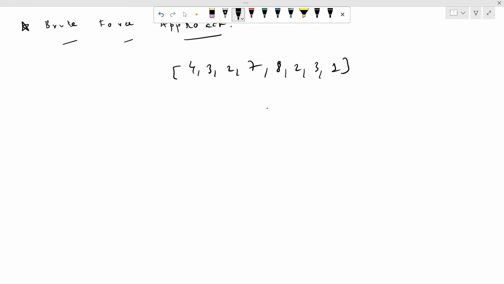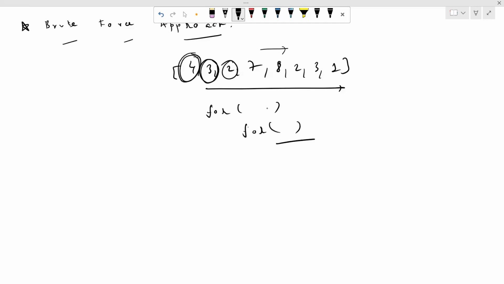So what does the brute force approach say? If we are present on this element, we'll traverse over the entire array and try to find out whether 4 is appearing in the remaining array or not. If it is appearing, then we'll directly add it in a vector or array, right? Moving on to 3, the same process will be followed for 3, the same process for 2, and so on, right? So this will require 2 for loops, which ultimately gives us the time complexity of O(n^2), right? And since we are not using any extra space, it will require O(1) space complexity, and this is our time complexity, right?